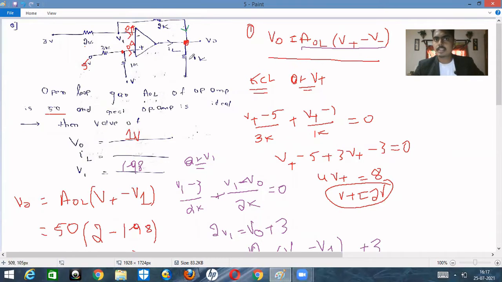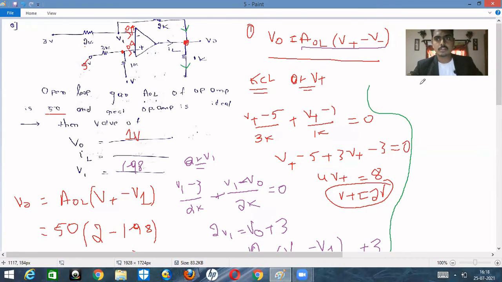So this is the incoming current, let us suppose, and let us suppose this is outgoing current and this is incoming current. So this incoming current is nothing but V1. What is V1? V1 is nothing but 1.98. So 1.98 minus V0 upon 2K plus this is V0, V0 upon 1K plus IL is equal to 0. Okay, so by using this relation, you can easily find the value of IL.